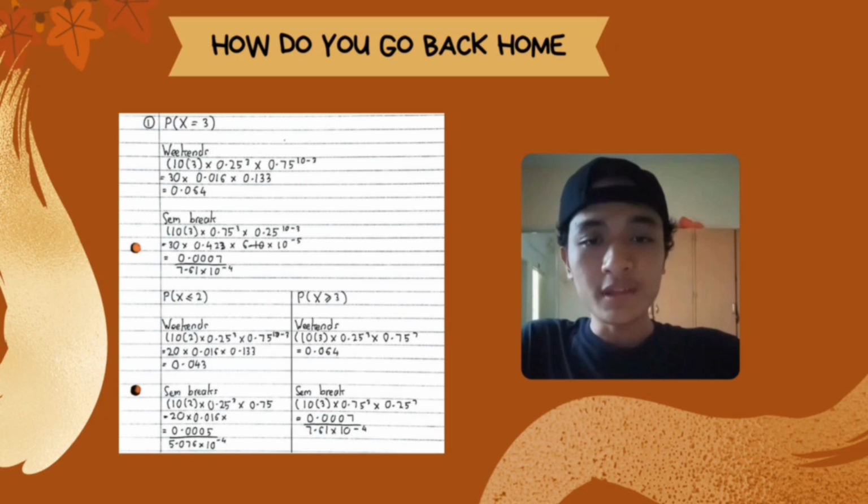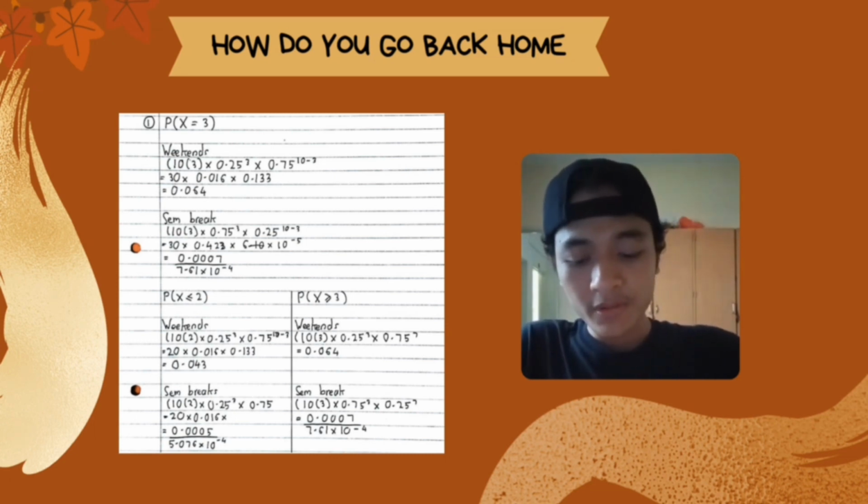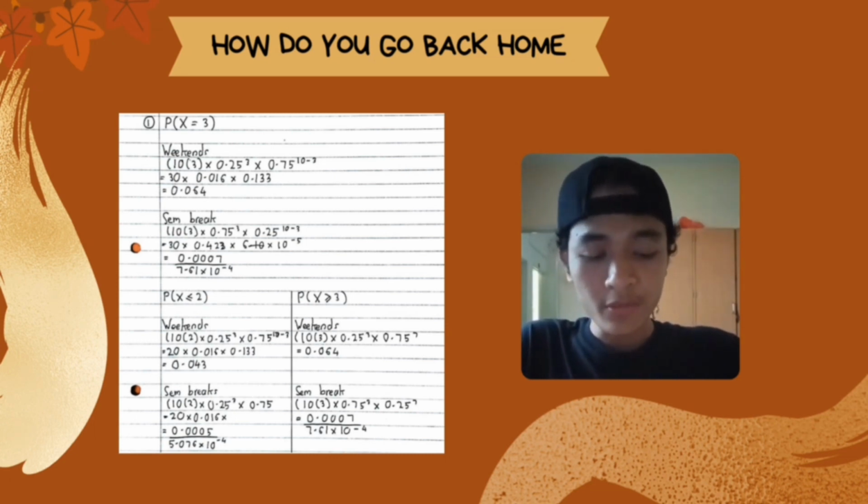For x less than 2, we get for weekends 0.043, and for sem break 0.0005, or 5.076 times 10 to the power of negative 4.